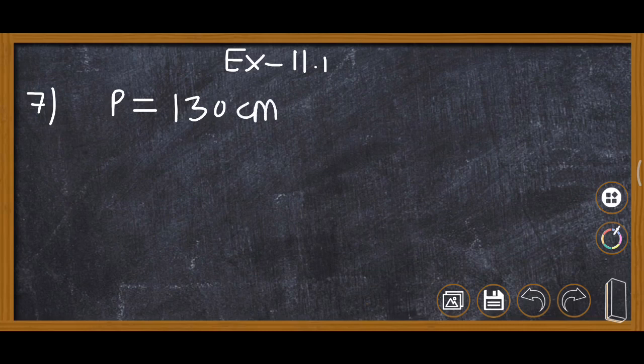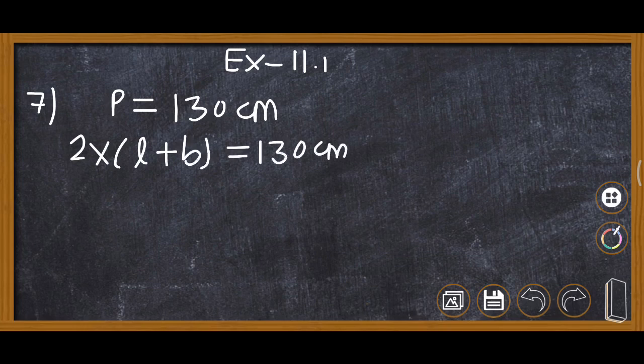Here perimeter is written in the symbol of P. Then formula is 2 multiply L plus B is equal to 130 centimeter. Length is not given, so we will write L, and breadth is given, this is 30, equal to 130.